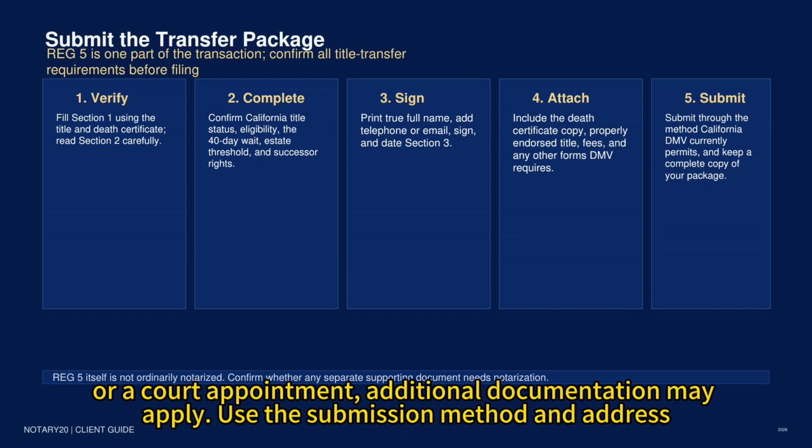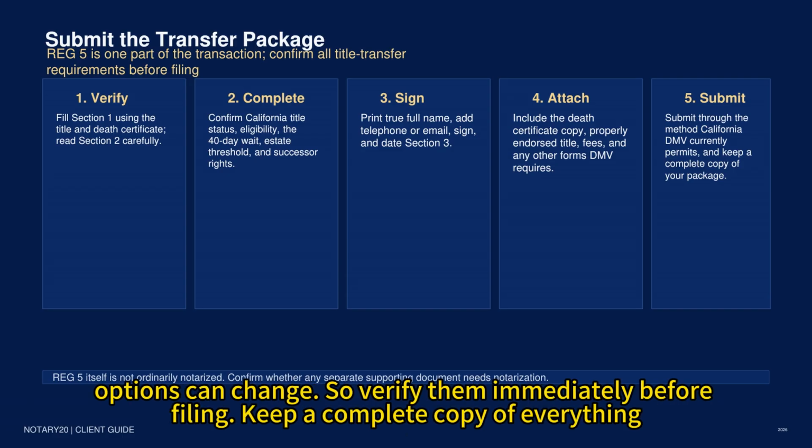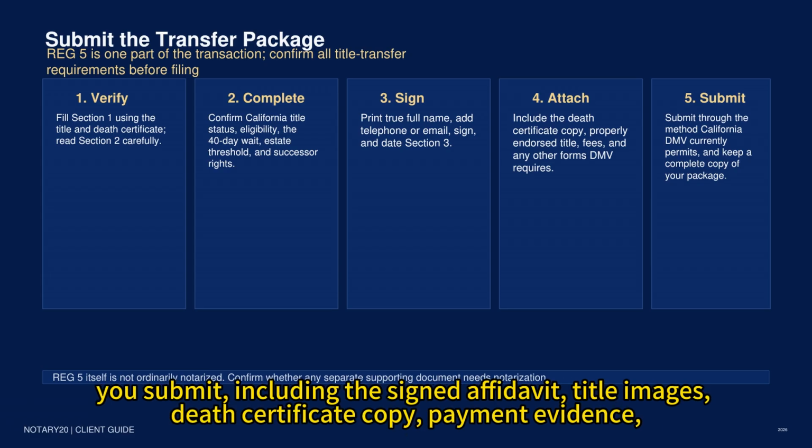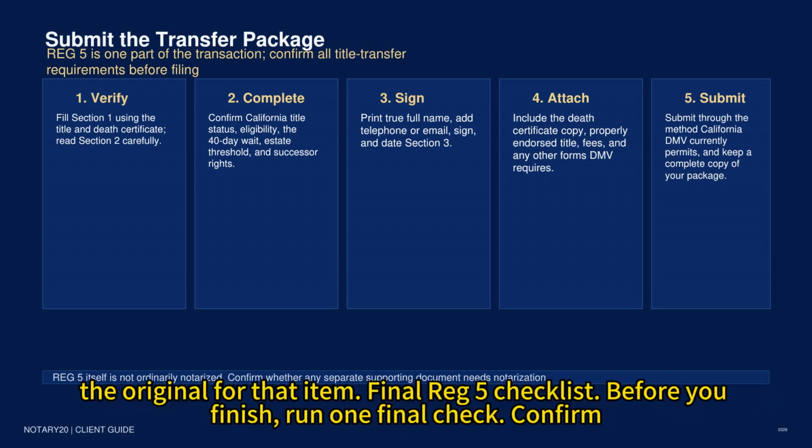Use the submission method and address shown in the latest California DMV instructions. Procedures, fees, addresses, and appointment options can change, so verify them immediately before filing. Keep a complete copy of everything you submit, including the signed affidavit, title images, death certificate copy, payment evidence, and any correspondence. Never mail original documents unless the DMV specifically requires the original for that item.